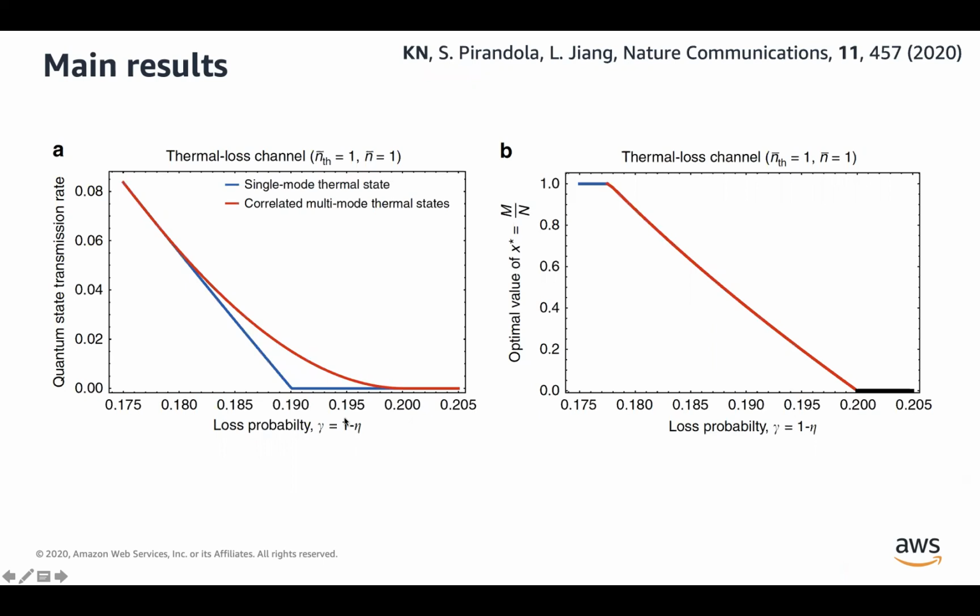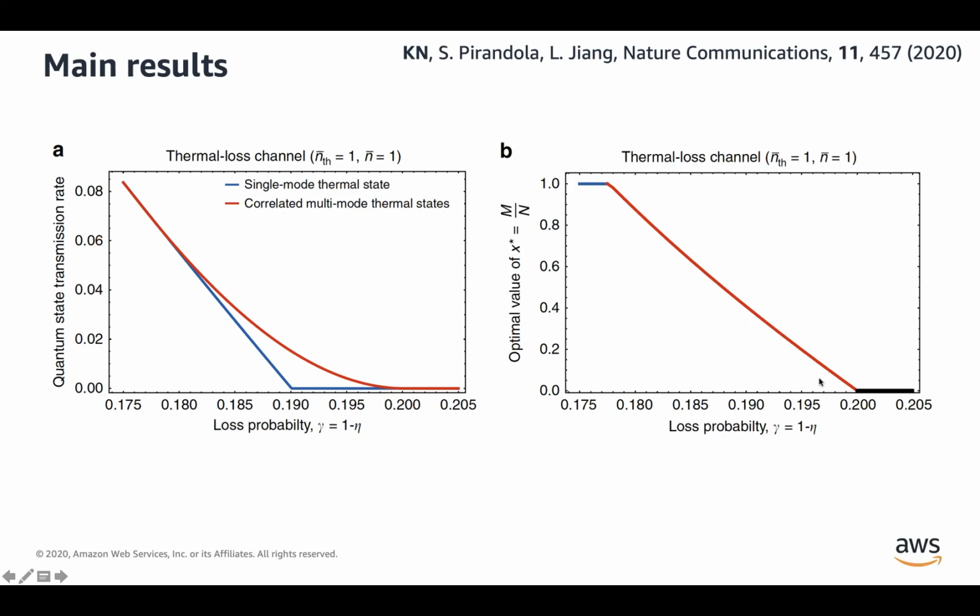So first, our numerical result shows that when the loss probability of that thermal loss channel is pretty high, then there are those regimes where the multi-mode thermal state outperforms the single mode thermal state. And on the right-hand side, we are showing the optimal mixture of the thermal state with the vacuum state. So over here, we have this unit mixture saying that 100% of the time we are using a thermal state and we are not using a vacuum state here. And as we go from here to here, we begin to mix in some more vacuum states.